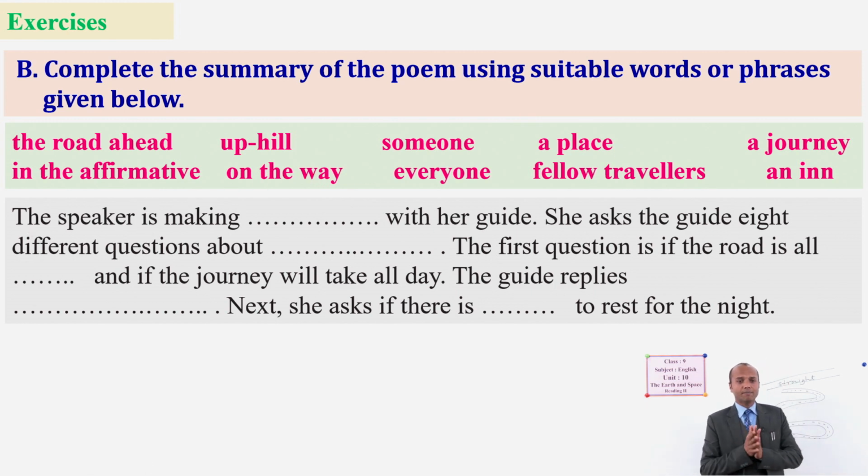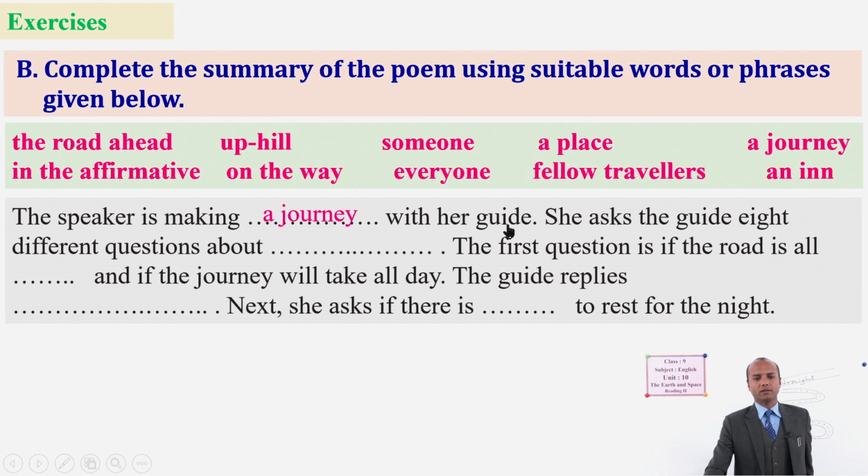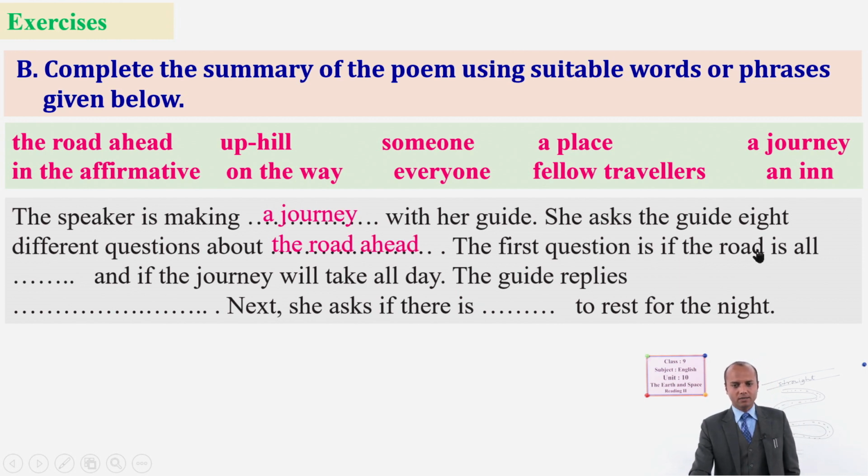The speaker is making, what is she making? Very good, a journey with her guide. She asked the guide 8 different questions about what? Very good, the road ahead. The first question is if the road is all uphill. And if the journey will take all day, the guide replies, does he say yes or no?